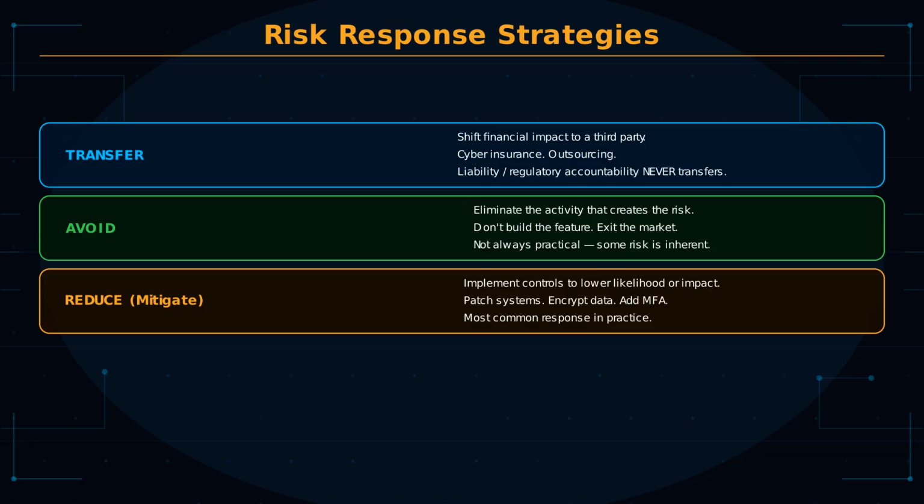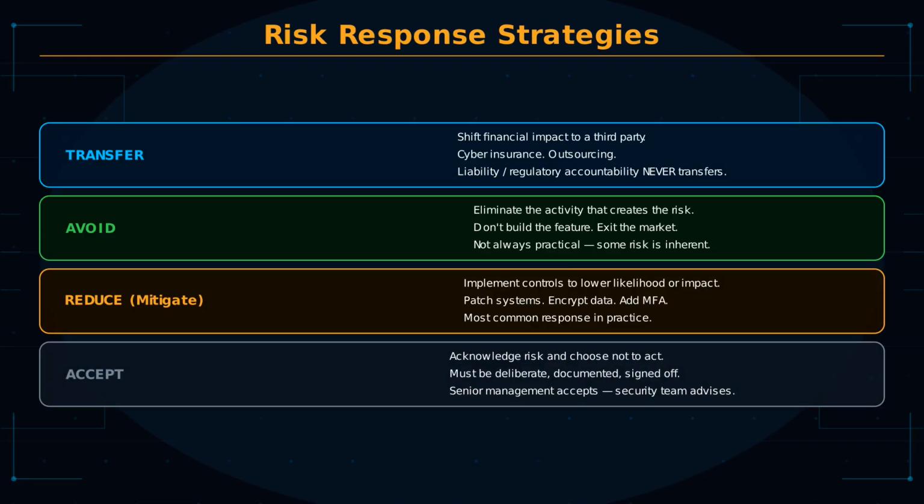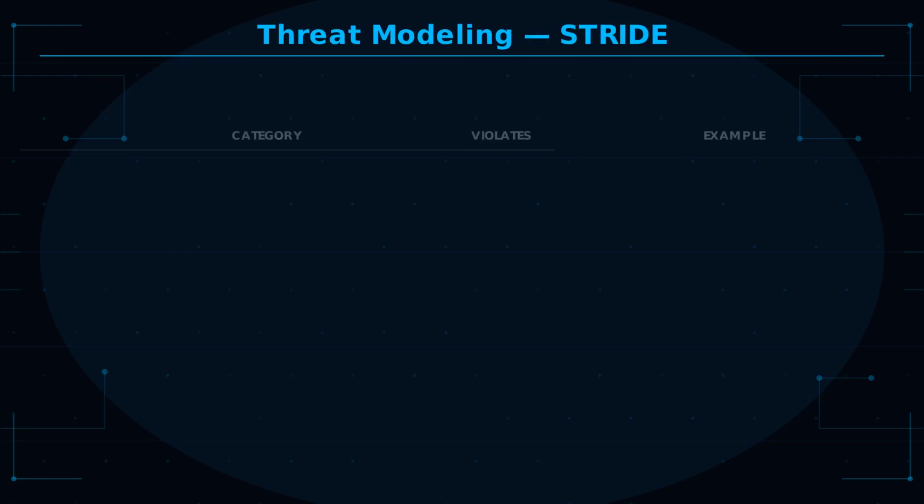Reduce, also called mitigate. Implement controls that lower likelihood or impact. Patching, encryption, access controls. These all reduce risk. Accept: acknowledge the risk, and choose not to act on it. This is a deliberate management decision, not inaction. Risk acceptance must be documented and signed off by the appropriate authority. Senior management accepts risk. Security professionals advise. After applying any response, residual risk remains. If the residual risk exceeds the organization's risk tolerance, additional controls are required. Threat modeling is the process of identifying threats to a system before they can be exploited.